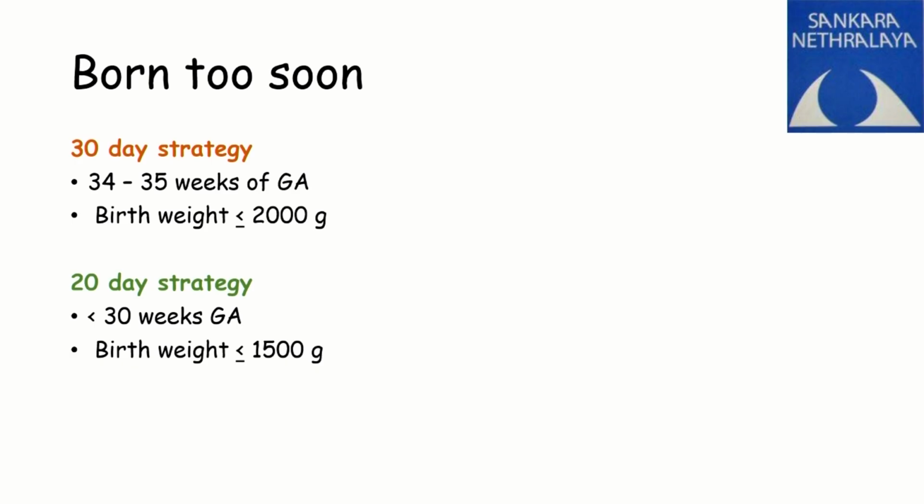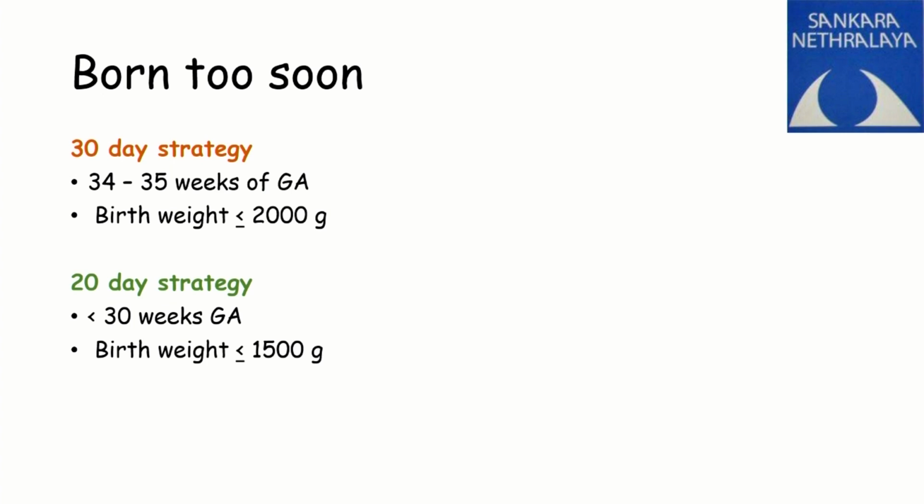So they are born too soon. What is the strategy that is being followed? Simple is to remember the 30-day strategy or the 20-day strategy. 30 days is for babies who are at 34 to 35 weeks of gestation and a birth weight less than 2000 grams. And a 20-day strategy is followed for less than 30-week gestational age and for a birth weight that is less than 1500 grams. Here specifically I have not put these gray zone babies whom I described as 23 to 24 weeks.